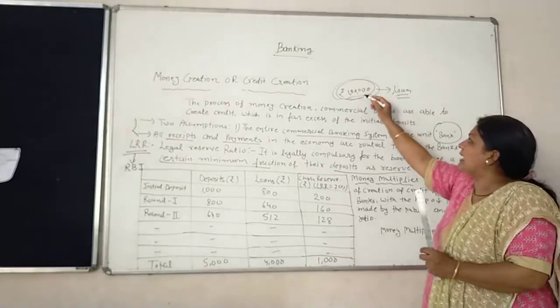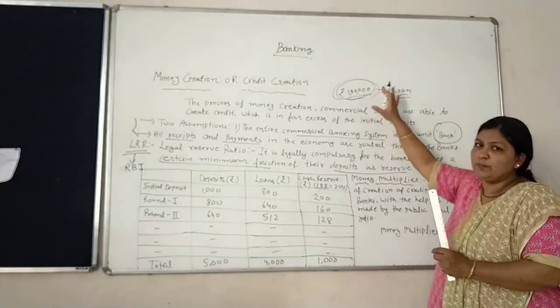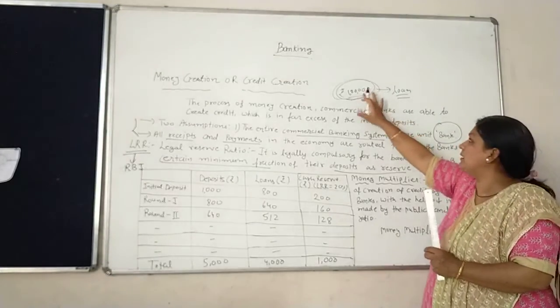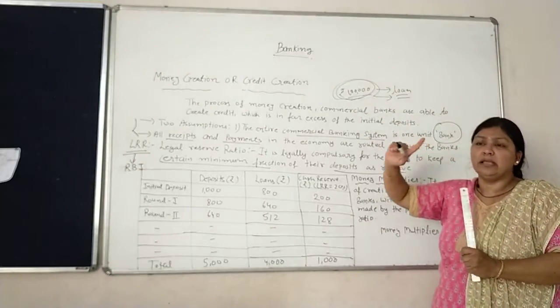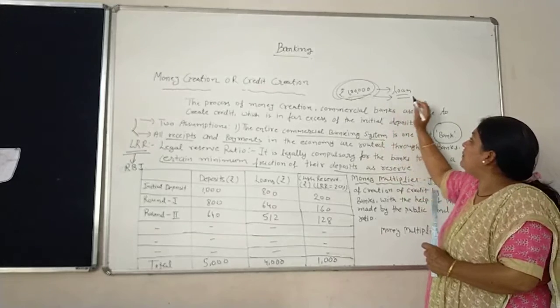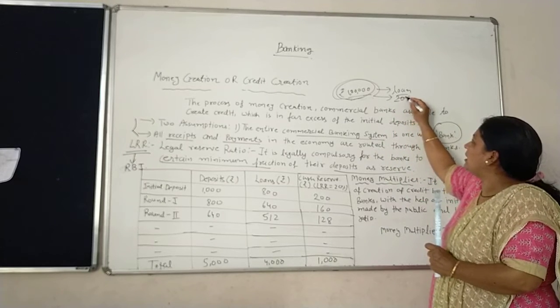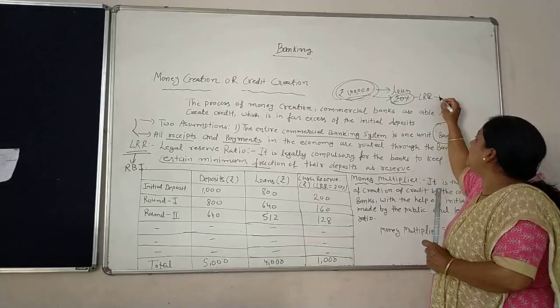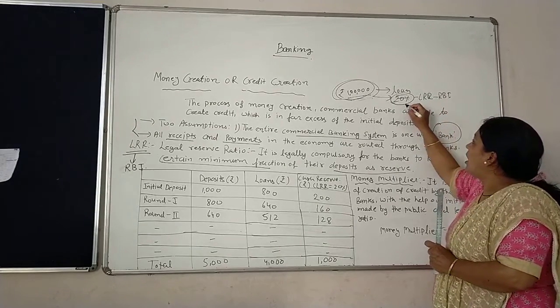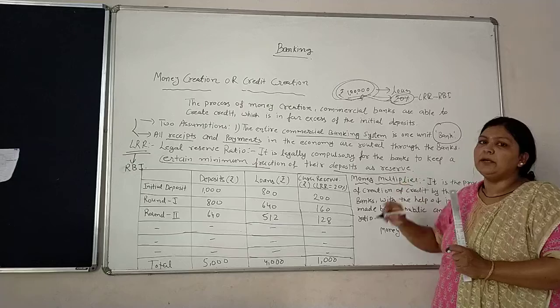So now here is the example of 1 lakh rupees. Suppose the bank has a deposit of 1 lakh rupees. The entire amount the bank cannot give as a loan. Suppose we are talking about a 20% LRR decided by the RBI. So amongst this 1 lakh, 20% is reserve.